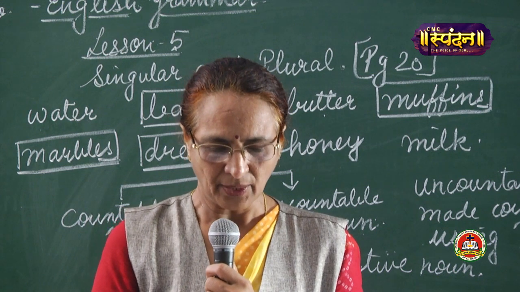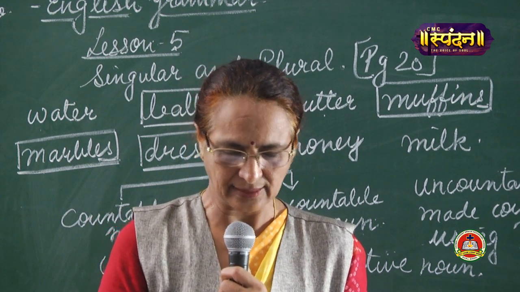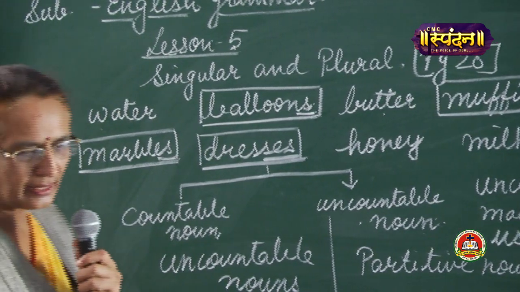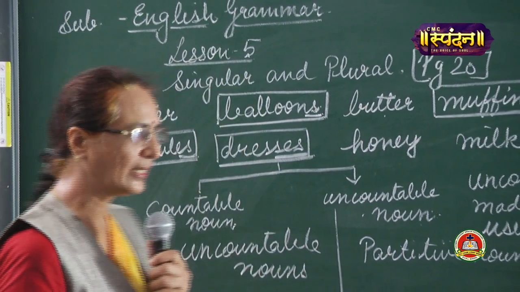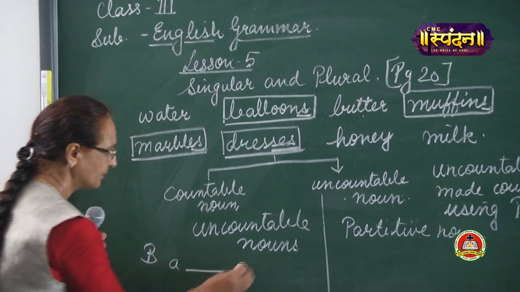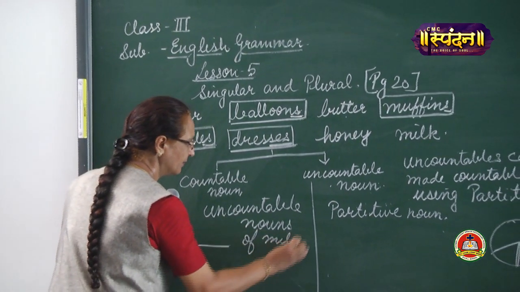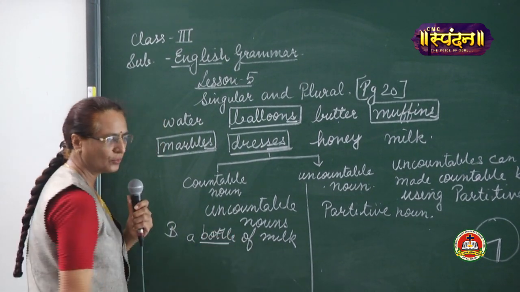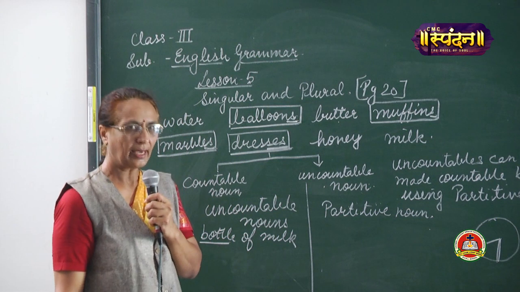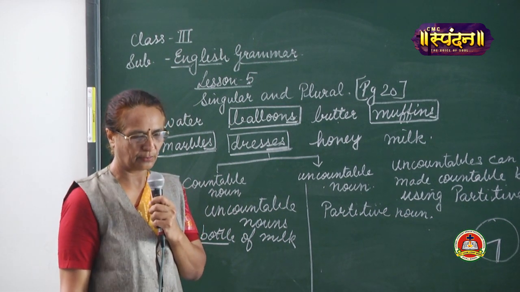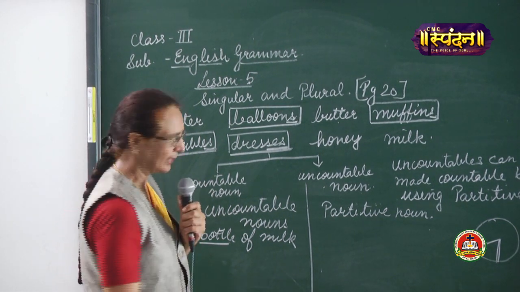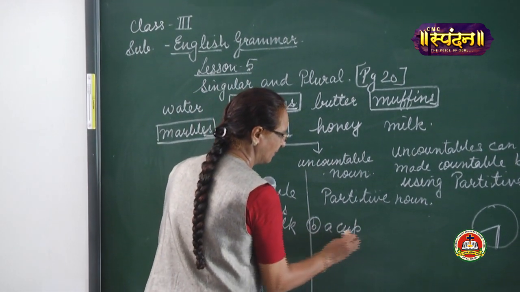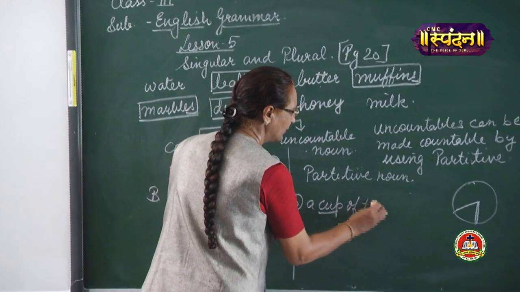In the same way, now we come to the exercises which you should do in the book itself. Now can you see milk? A dash of milk is written. What is it? It is a bottle of milk. Please do this in your book only as I am doing it on the blackboard. A dash of tea. What is a dash of tea? A cup of tea. You can have a number of cups of tea.